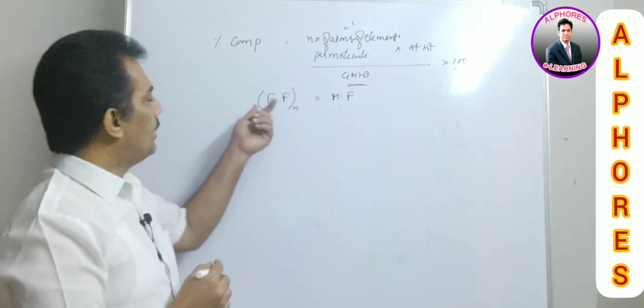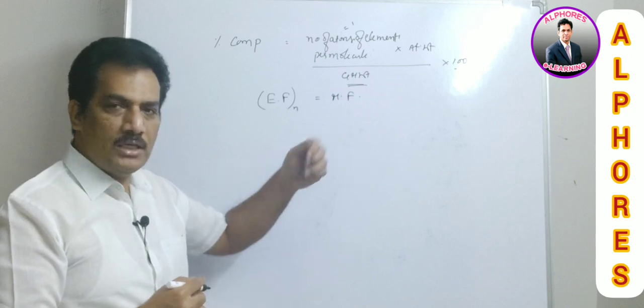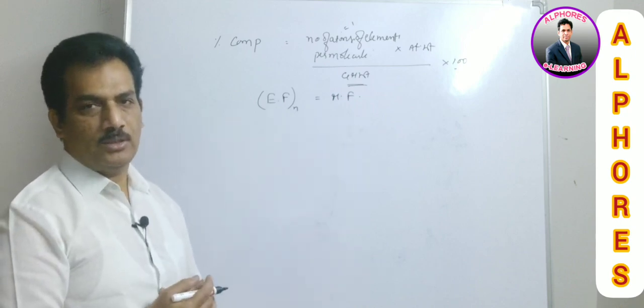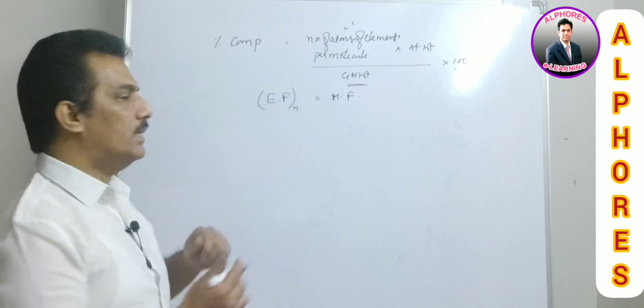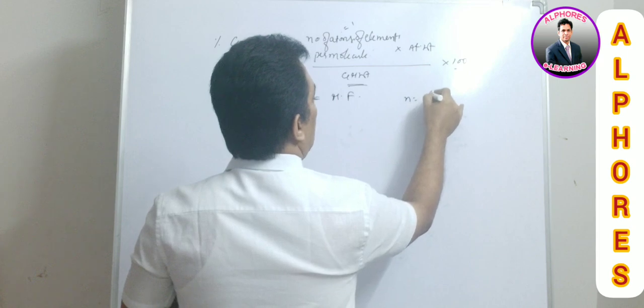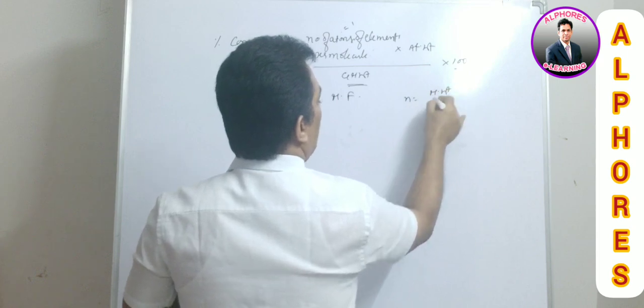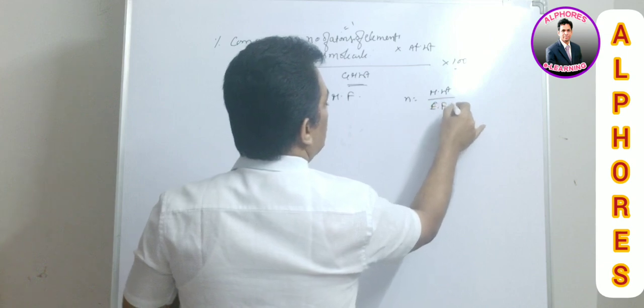That is, the empirical formula is the simplest ratio, whereas the molecular formula is the actual number of atoms present in the molecule. These two are related like this. Here n is nothing but the molecular weight of the compound by the empirical formula weight.